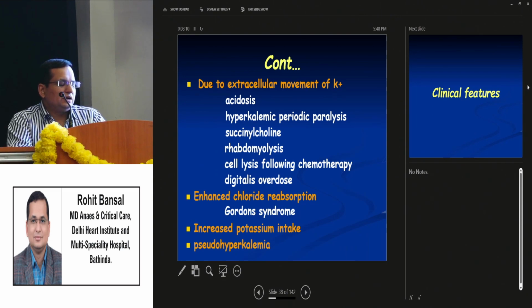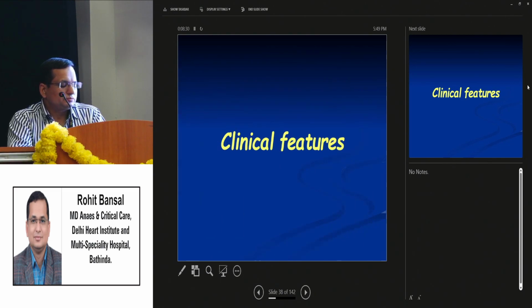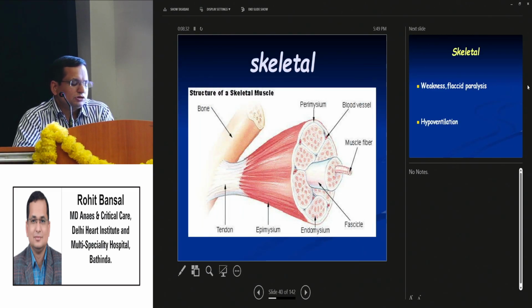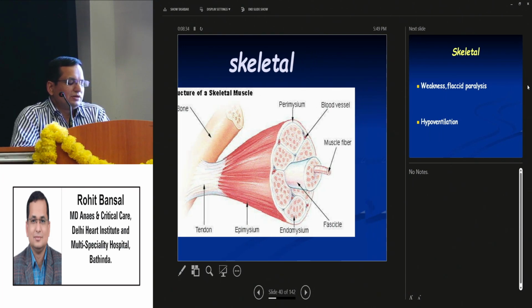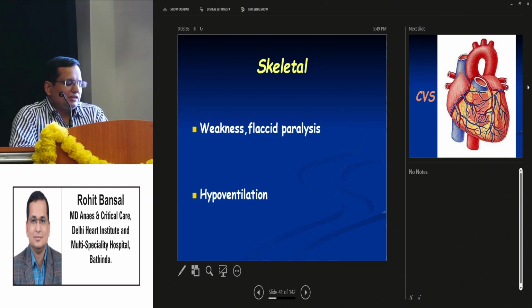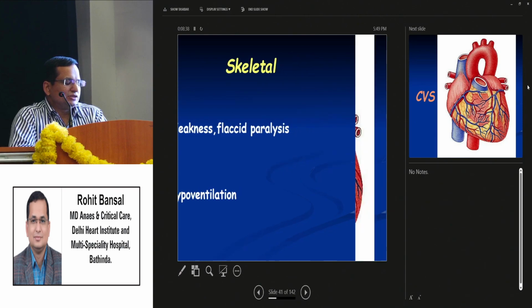Then there is extracellular movement of potassium, which includes acidosis, hyperkalemic periodic paralysis, succinylcholine, rhabdomyolysis, cell lysis following chemotherapy, and digoxin overdose. There could be enhanced collecting duct reabsorption in case of Gordon syndrome, or increased potassium intake by patients, or pseudohyperkalemia. Clinical features are mostly skeletal and cardiovascular. Skeletal are weakness, ascending paralysis, and hypoventilation.